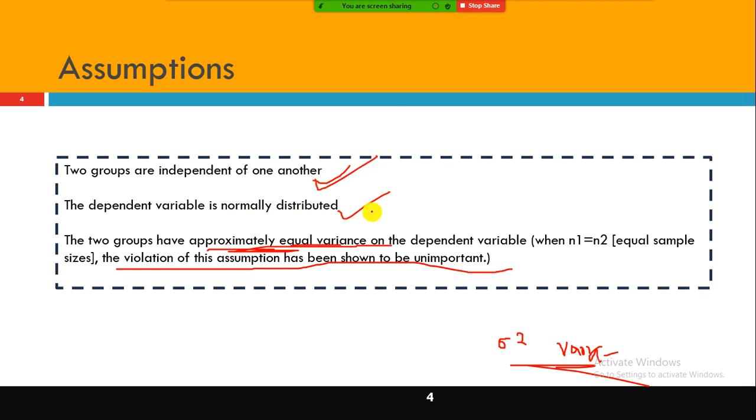Now the question: if it is not normally distributed, what can I do? Then you cannot conduct this test, right? It must be normally distributed. So how do you make sure it's normally distributed? Let me see your answer. Kumar, can you tell me, Kumar or somebody? How do you make sure that the dependent variable is normally distributed?